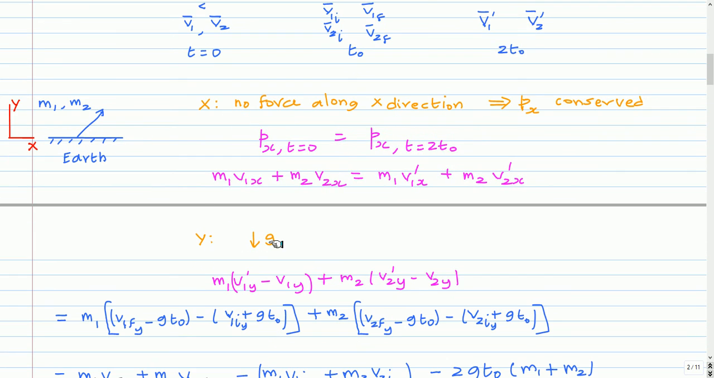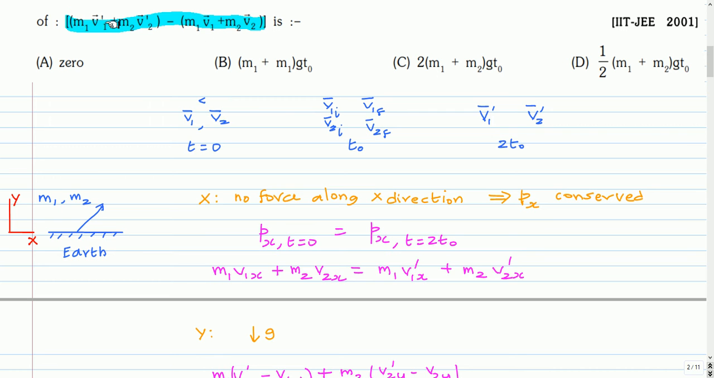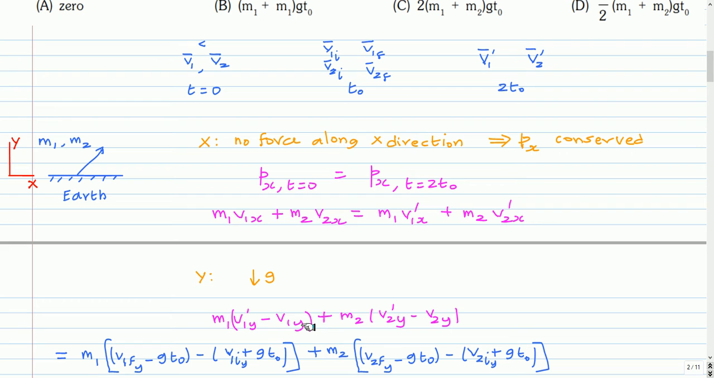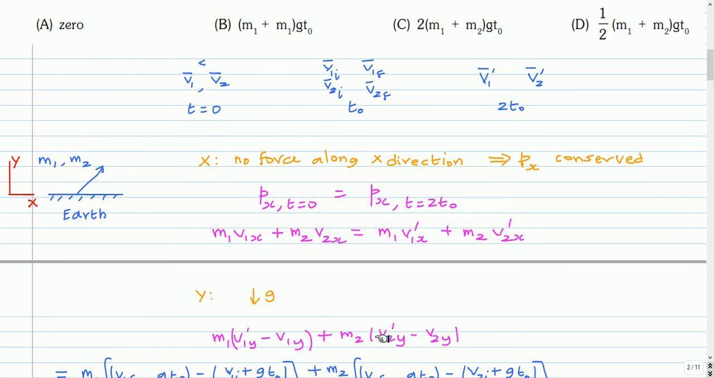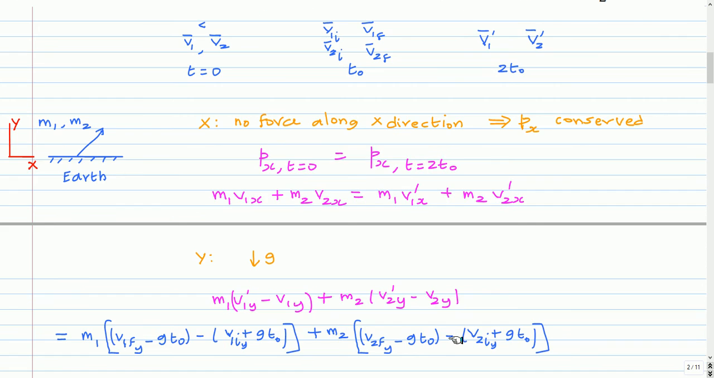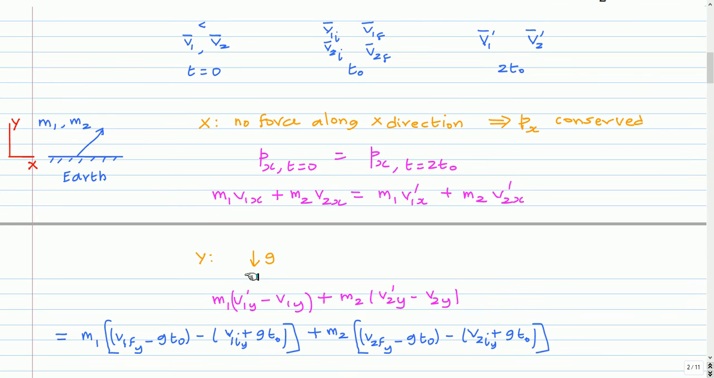So in the y direction there is gravity. So you have to find m1 v1 prime y minus m1 v1y, so m1 times (v1 prime y minus v1y), and also m2 v2 prime y minus m2 v2y, so m2 times (v2 prime y minus v2y). So this quantity we will calculate, and v1 prime y is the velocity at time 2t0. That can be related to the velocity here, that is just after collision.